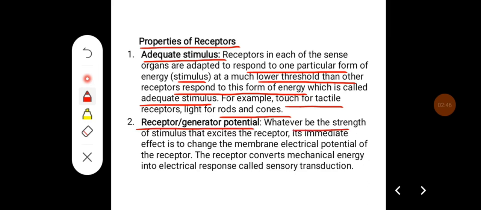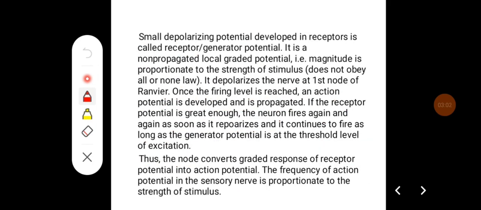The second property is receptor or generator potential. Whatever be the strength of the stimulus that excites the receptor, its immediate effect is to change the membrane electrical potential of the receptor. The receptor converts mechanical energy into an electrical response called sensory transduction. The small depolarizing potential developed in the receptor is called a receptor or generator potential. It is a non-propagated local graded potential, that is, the magnitude is proportional to the strength of the stimulus, and it does not obey the all or none law.